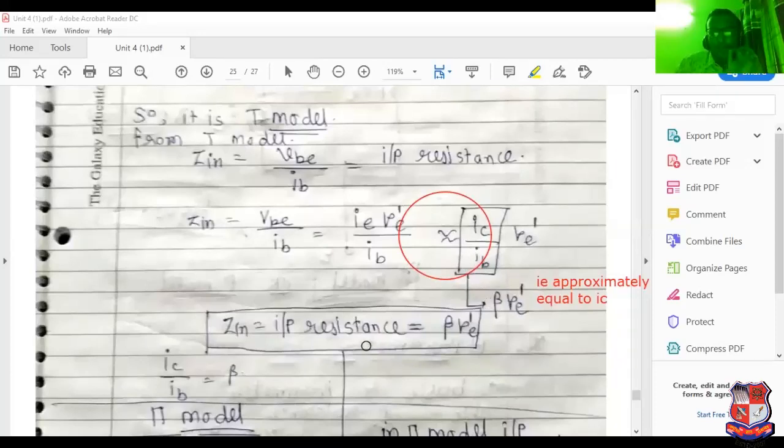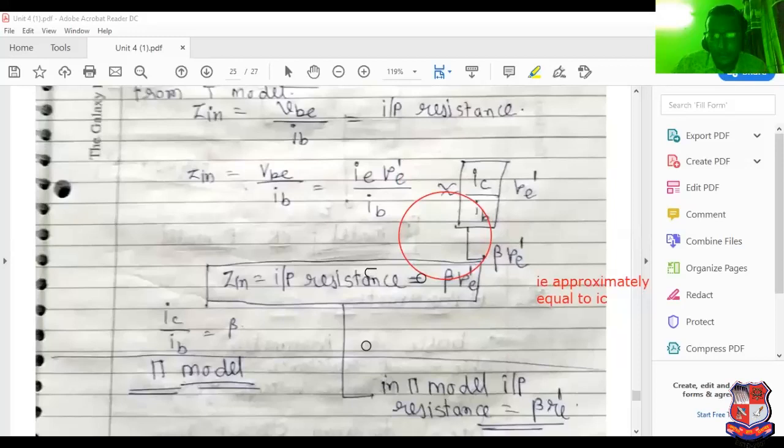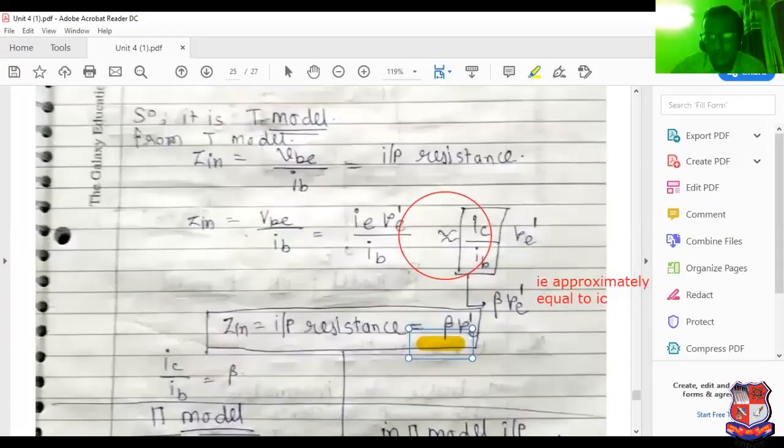So what is the input resistance of the equivalent circuit of the amplifier? Beta RE dash. Please carefully remember that point: beta RE dash. I have highlighted this with the yellow mark: input resistance beta RE dash. So in the pi model, the input resistance is beta RE dash. That's why the T model can be converted into the pi model.